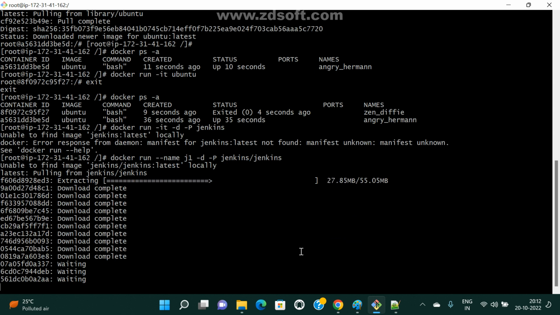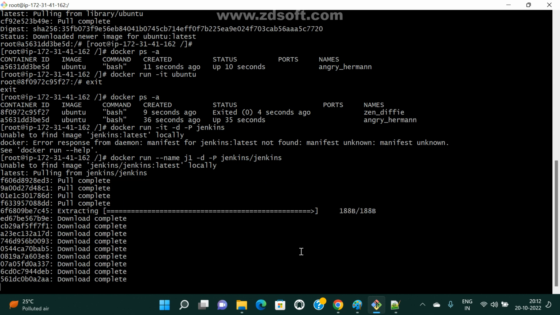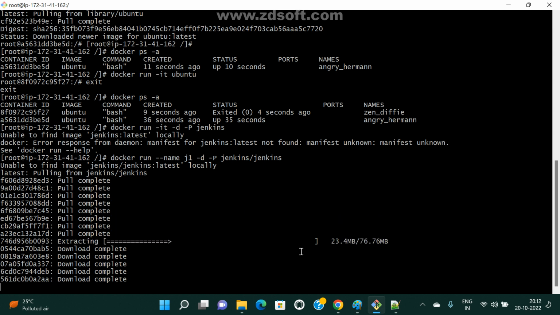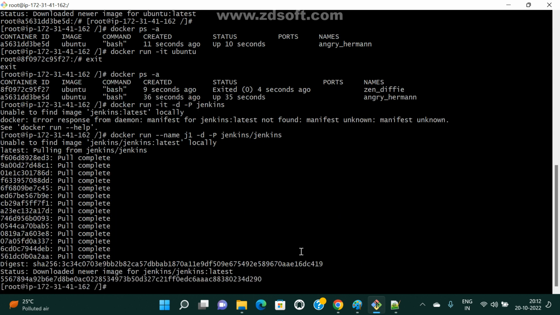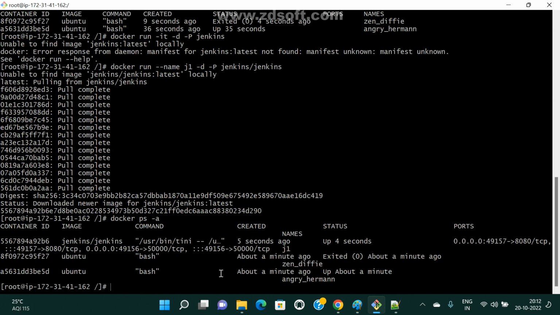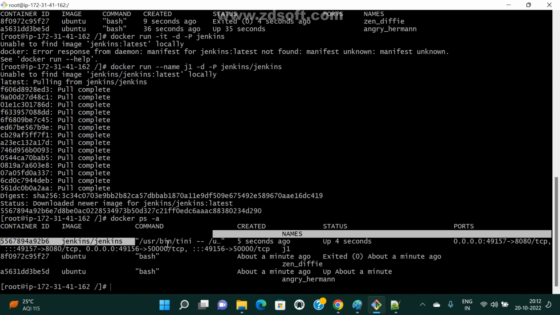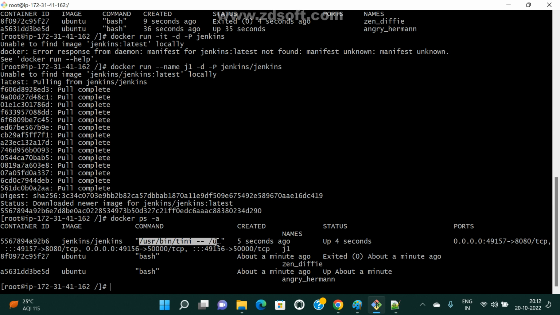Now here the default process is not bash, not a shell prompt. The default process is different. Now observe here, docker ps -a. Now it is running only, right? Here is the command running. What is the default process? /usr/bin/something they have given, correct?